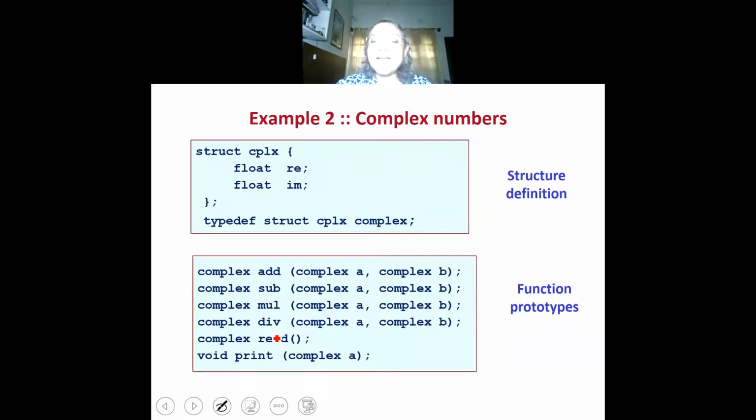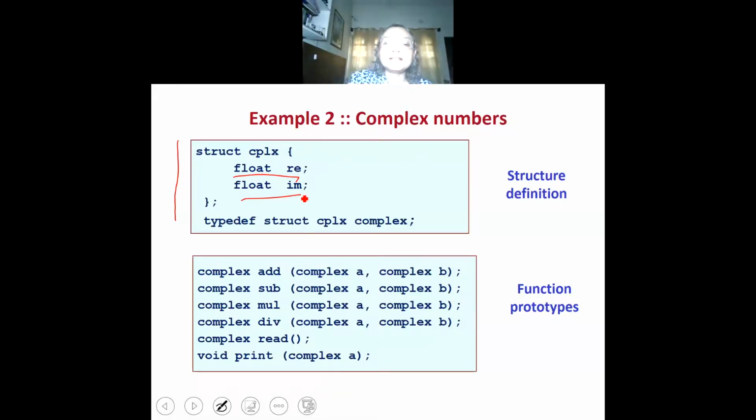And then we can have an implementation of these functions. For example, for the implementation, we may have a data type which is a struct CPLX, which we typedef to complex, which contains two floating point fields, RE and IM. So we can use this structure definition to store a complex number. Of course, this is not the only way to store a complex number. You could use an array with two elements, etc.